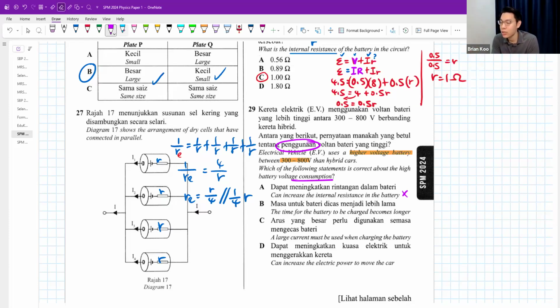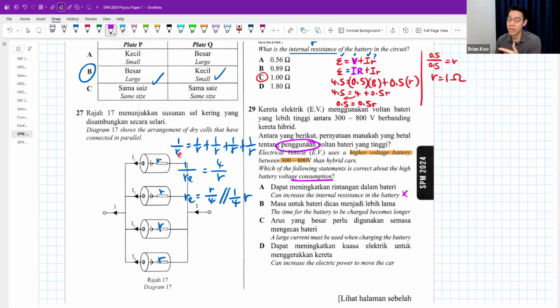A large current must be used when charging the battery. Not really. Maybe yes, maybe no. It doesn't mean that if a car uses a lot of battery voltage, when you charge it you also need a large current. Not necessarily. You might just need a small current, right?